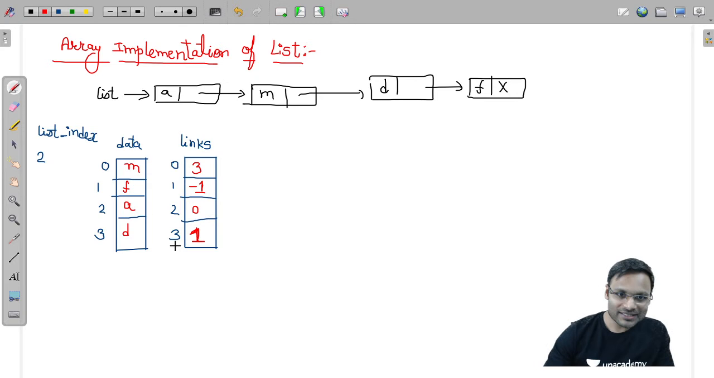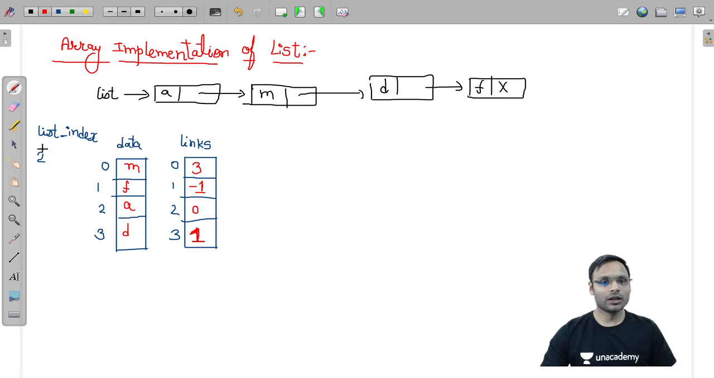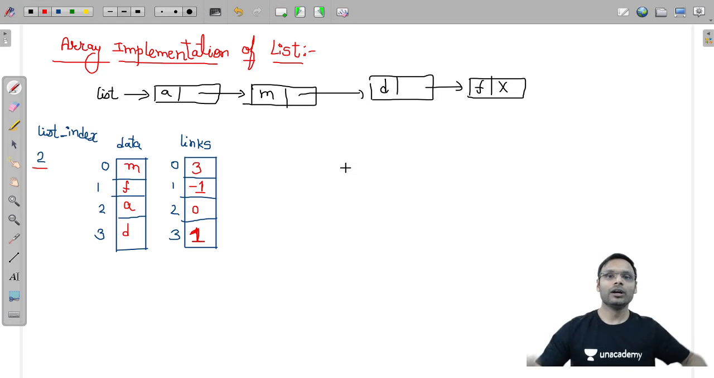2 arrays are there. If you want to access the data part, it will be in the data array on this index, and if you want the link, it will be in the links array at the same index. So index 2 is holding F and its next index is 2, which holds A, the first element, and its next index is 0, the next element at index 0, M, and link. Similarly you can expand this for a larger list also.